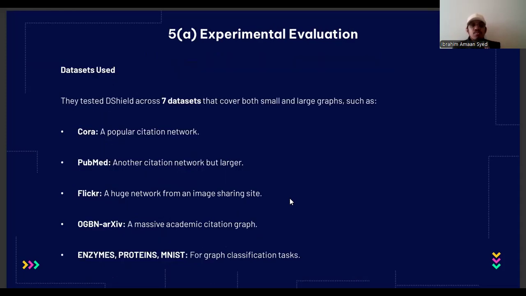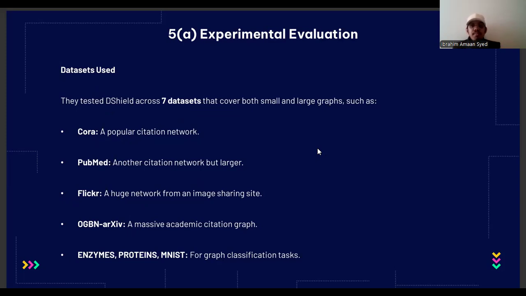We basically used five datasets, out of which three are very important: Cora, PubMed, and Flickr. Let's go through these three. Cora is a classical citation network where each academic paper is a node and the links between them indicate whether a paper cites another or not. Cora is relatively small and easy to manage, which is why they use Cora.